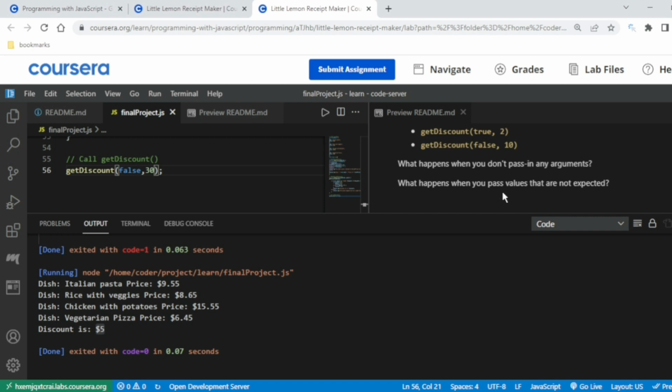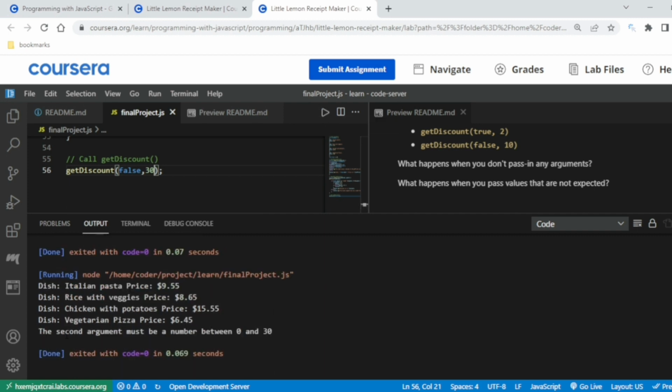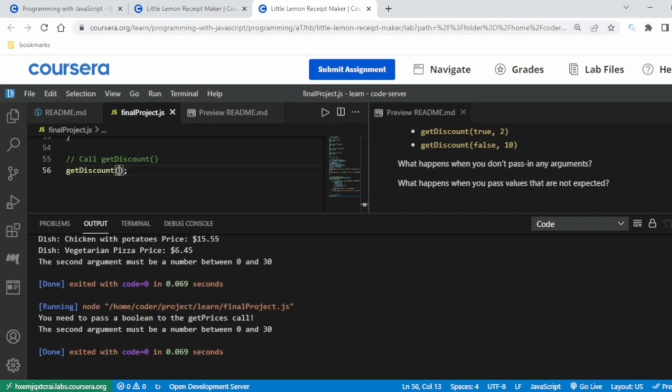If you don't pass any argument, they will not show anything. Let me first show this: as you have seen, the second argument must be between 0 and 30. If we don't write anything, what will happen? Let's see. You need to pass a boolean to the getPrice call, and the second argument must be a number. So it is just going to the else part.